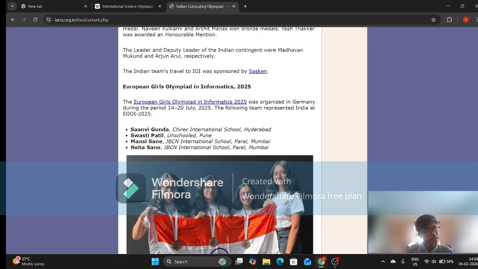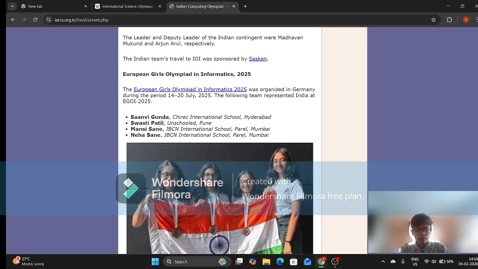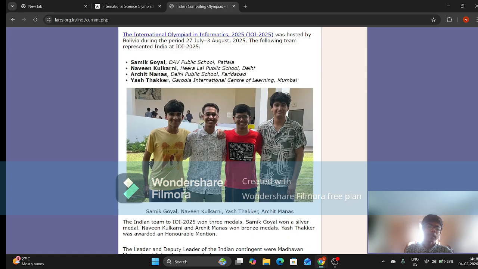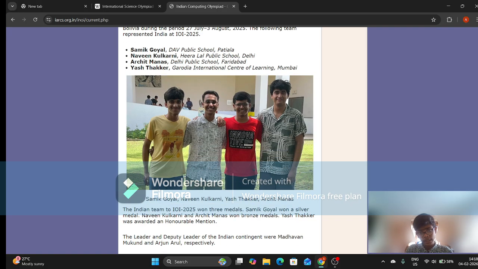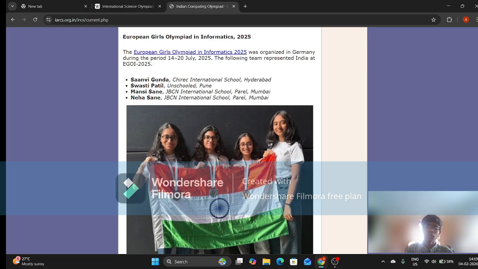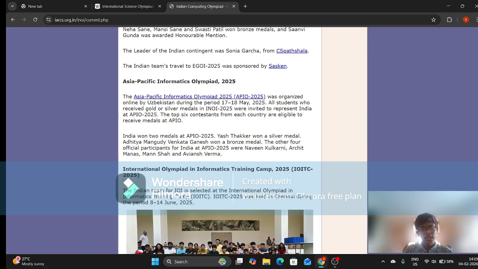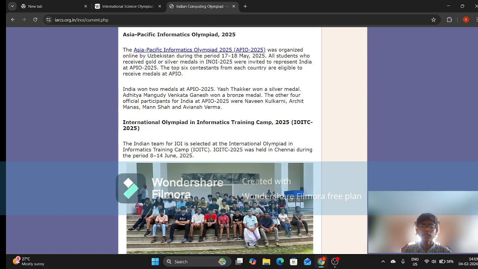And this is the EGOI. This is basically for the girls. Normally in IOI, the team consists of boys, and there's a separate Olympiad for girls called EGOI. The entire process is the same, but from the training camp, 4 girls are selected for EGOI and 4 boys are selected for IOI. So hope that's clear. And there's also the Asia Pacific Informatics Olympiad, not as famous as IOI, but it exists.